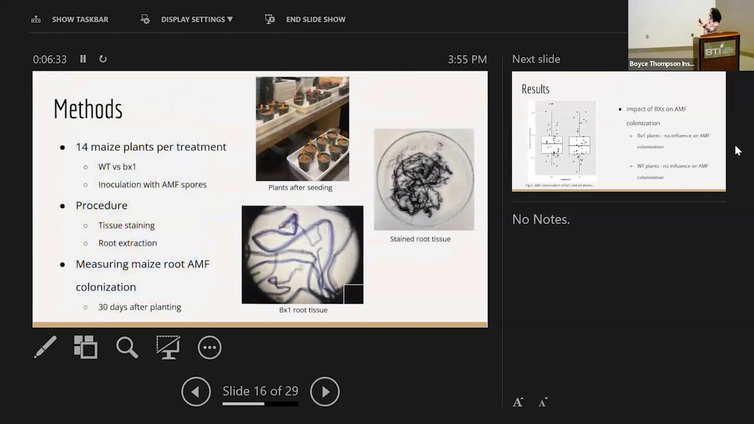And so for this experiment, similar to the first one, we had 14 maize plants per treatment. And so there was the wild type and the BX1 mutants. And we also inoculated them with AMF spores to see how the plant chemistry influences the AMF. And so for this procedure, after growing the plants for about 1 month, we harvested the root tissues and then stained the tissues to then be able to analyze the AMF colonization. And we also prepared root extracts to be able to analyze the chemistry through high performance liquid chromatography.